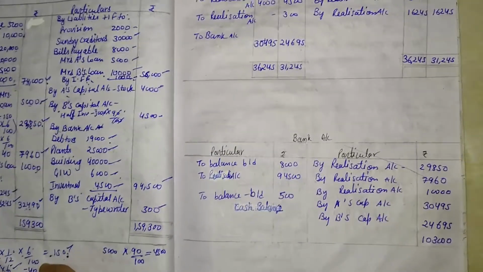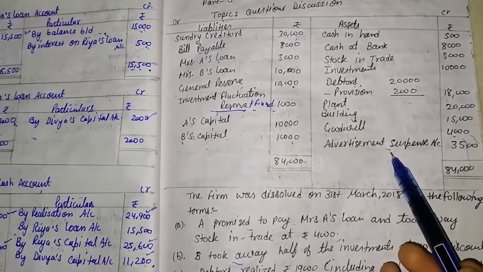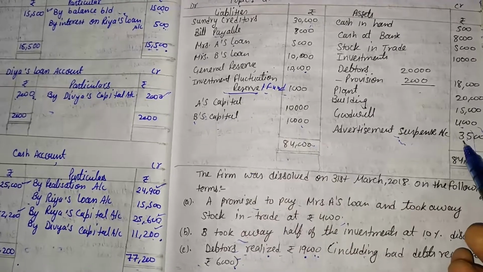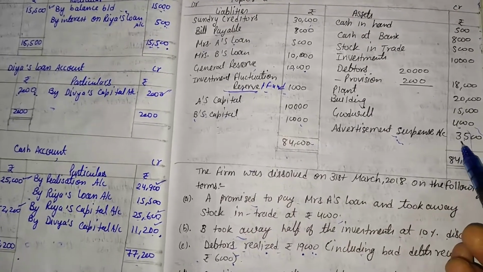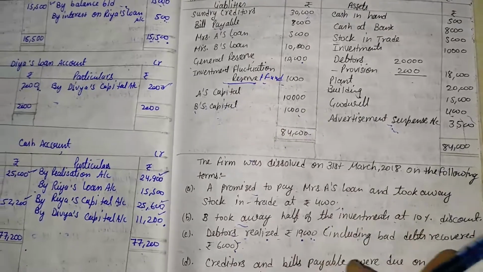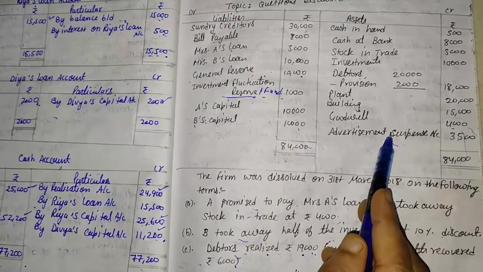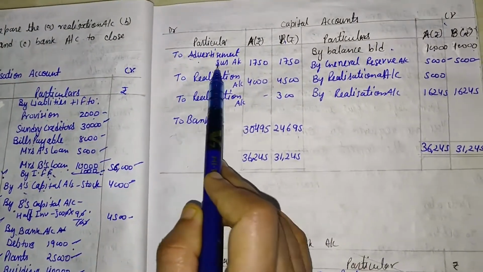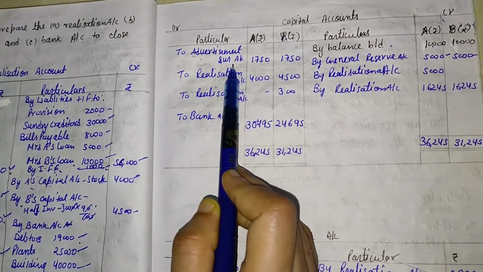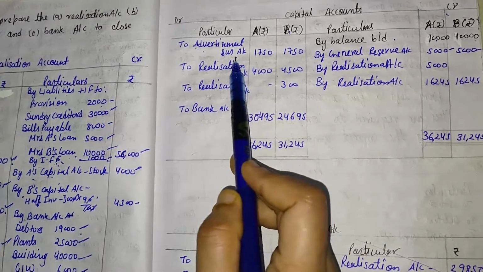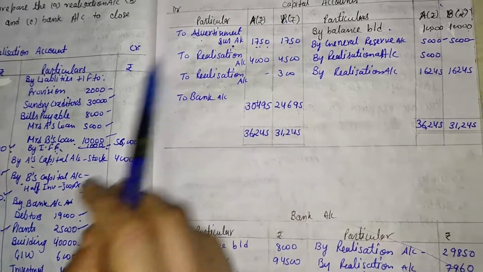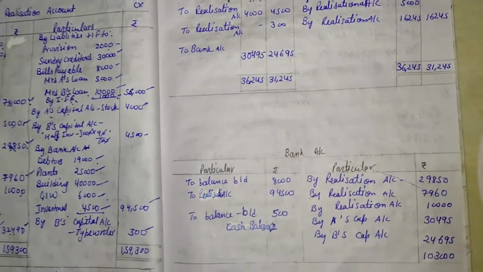Then let me check whether any information is given on the asset side. Yes, one item is given on the asset side, that is advertisement suspense. The advertisement suspense value is 3,500. It is distributed in two equal parts. Since it is given on the asset side, it should be transferred to the opposite side, that means the debit side. So to advertisement suspense 3,500, distributed equally, it means 1,750 and 1,750. Then the balance sheet is closed.